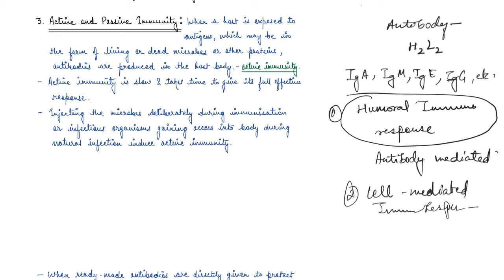The example is colostrum, the yellowish fluid secreted by the mother during the initial days of lactation after the offspring is born, which has abundant antibodies to protect the infant, right? So this is an example of passive immunity.